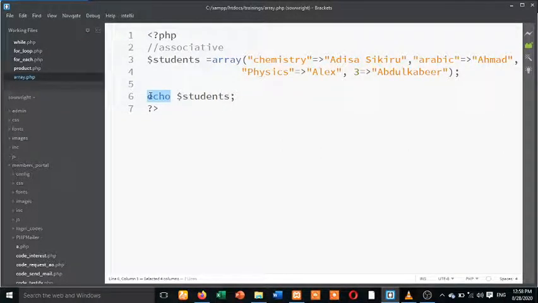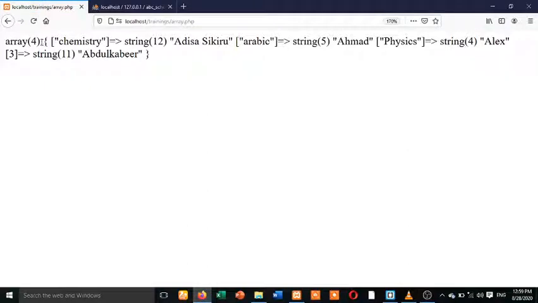You can say var underscore dump, you understand, to print that particular array. Or you can say print r. That one also is a function that you can use to print an array. Now look at this. We have array. The array has 4 elements. The first key is chemistry, which is referring to a string of length 12. The second one, like this, you can see that it's using a key to access all those elements.